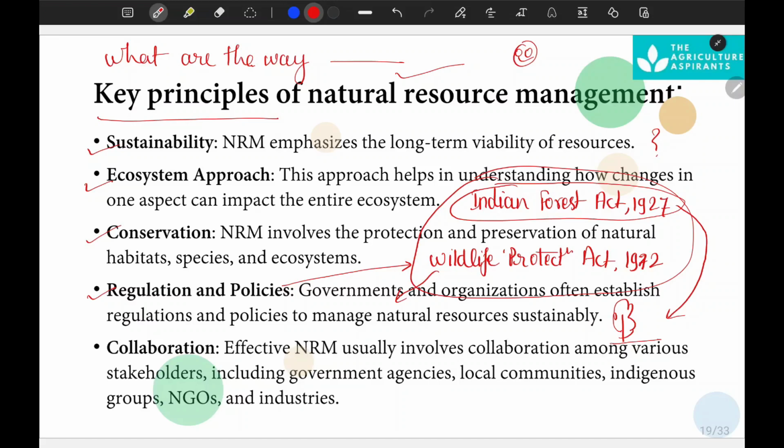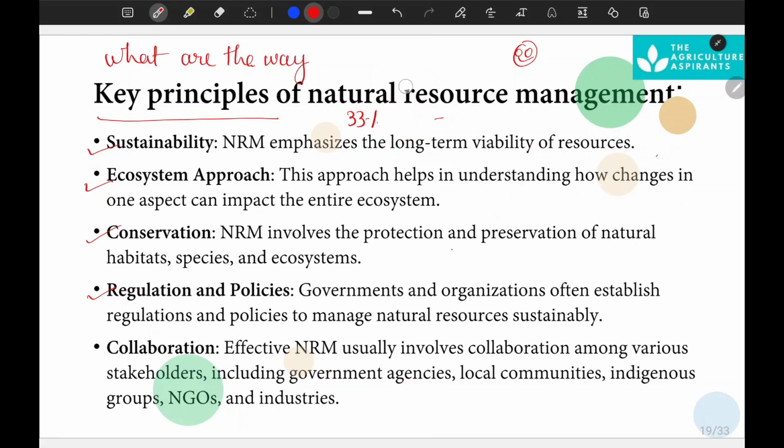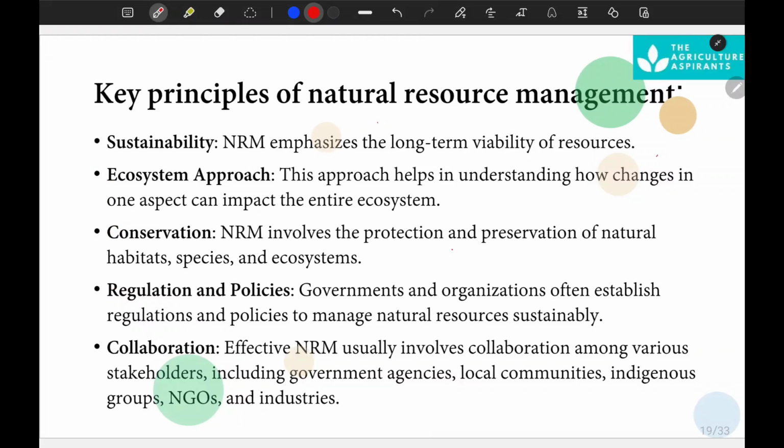The National Forest Policy 1988 also entails that there should be 33% forest out of the total geographical area. So we have to maintain a minimum of 33% forest in our country. While Bhutan is the only country which is carbon negative. Bhutan is the only carbon negative country. So this is the importance of the principle of natural resource management.